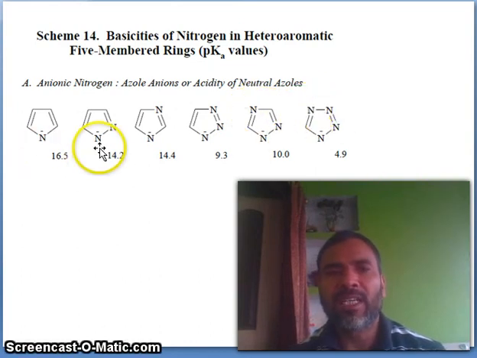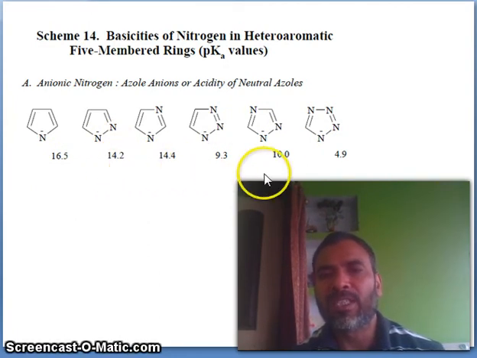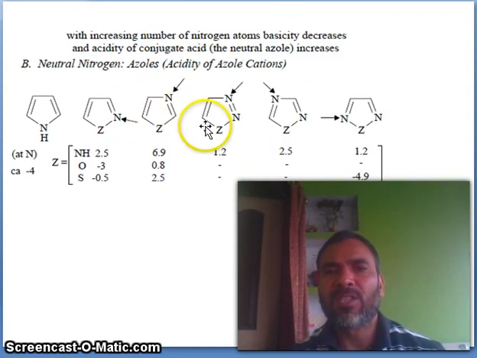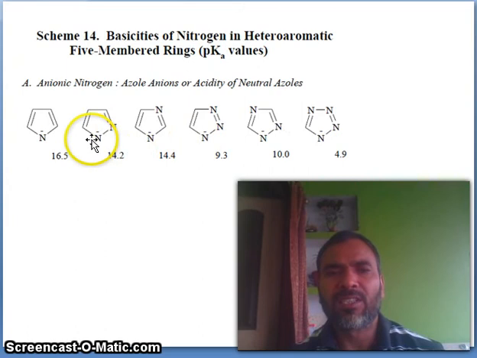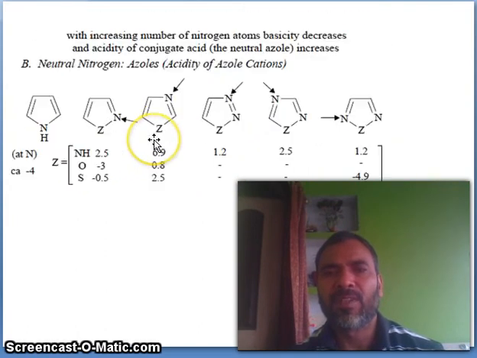Now look at the values: 16.1, 14.5, 14.2, 14.4, 9.3, 10.0, 4.9. So with increasing number of nitrogen atoms, basicity decreases. You see, basicity decreases, and acidity of the conjugate acid increases.